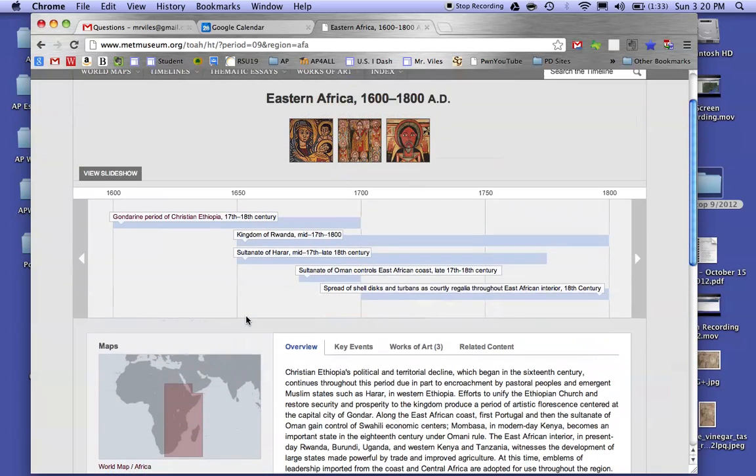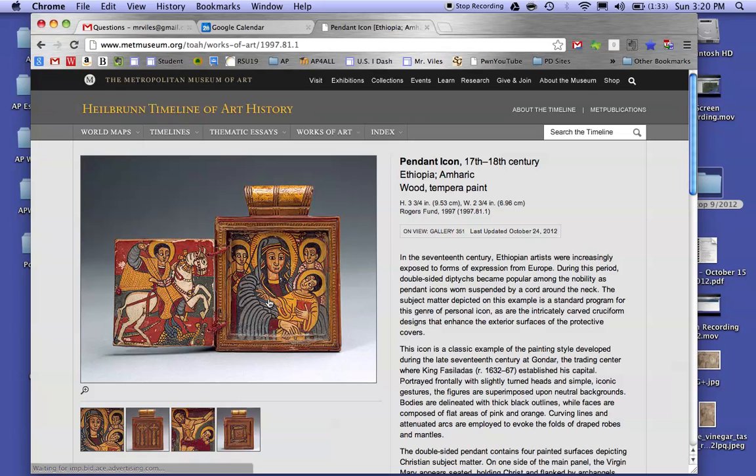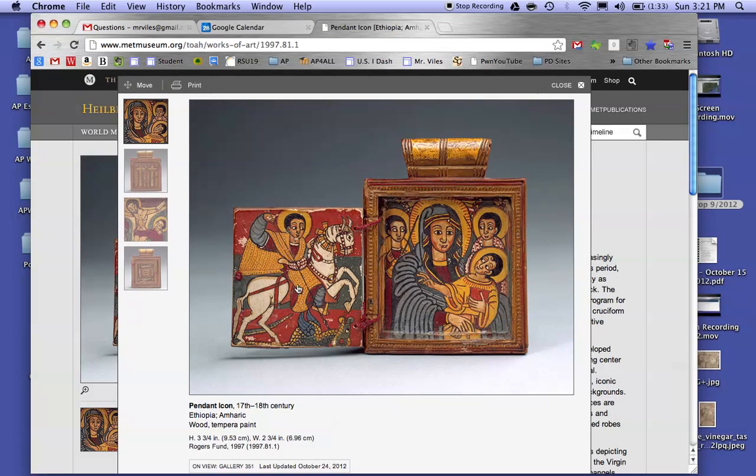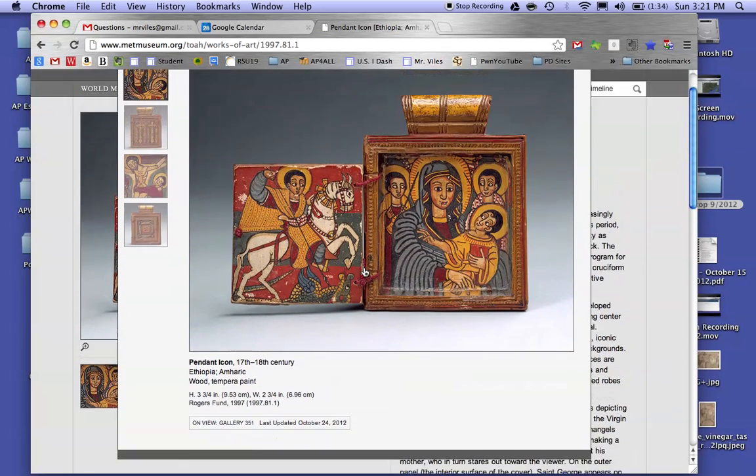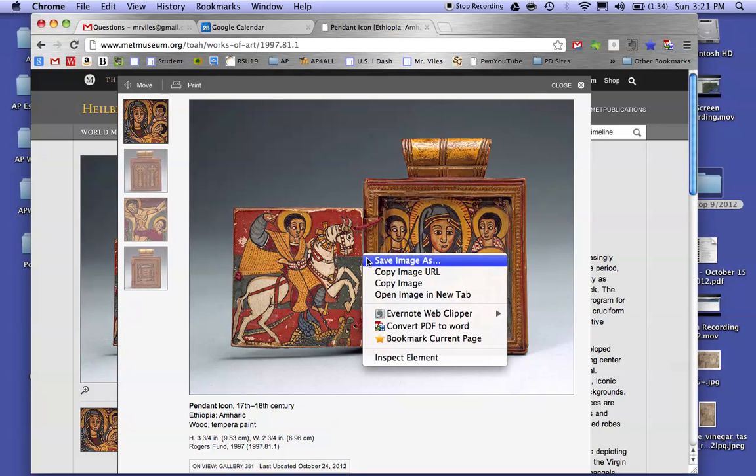It's telling us here's a region, Eastern Africa, and it looks like it's giving me three different versions. Oh, and that looks like a Madonna with child right there, from Ethiopia. So let me click on that. That might be a great picture for us. If I right click on it, it looks like I could save that image. You could do this, or you could copy the image URL, and this would allow you to put this into a map. So this is what I'd recommend.